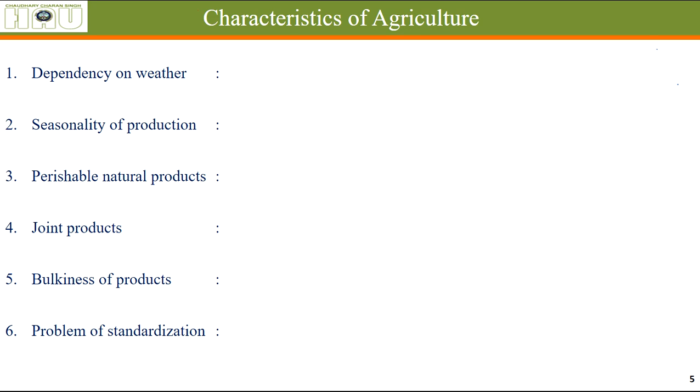What are the characteristics of agriculture, and how is agriculture different from other industries? The production in agriculture is highly dependent on weather. The prices of different products such as onion, okra, all the vegetables, cauliflower, tomato, and let's say carrot.